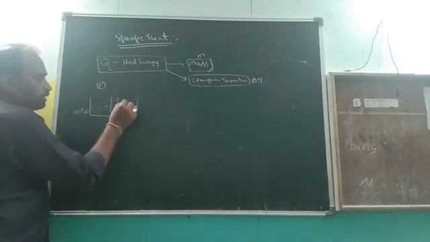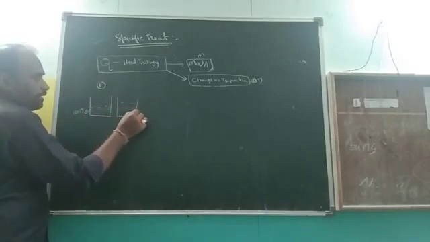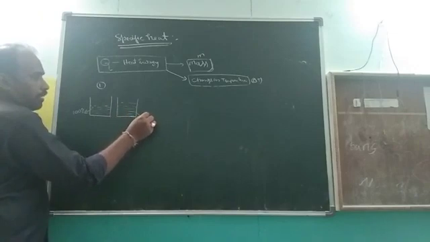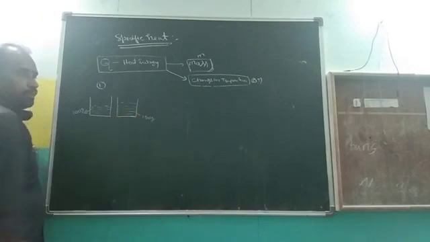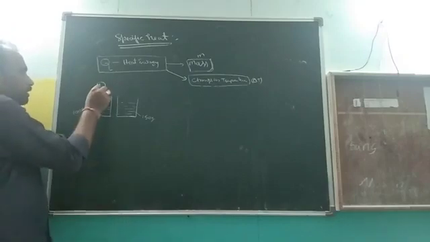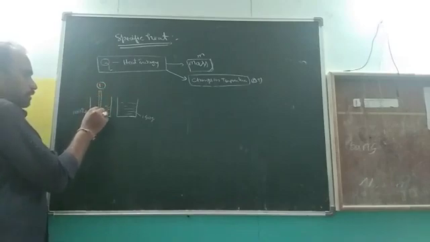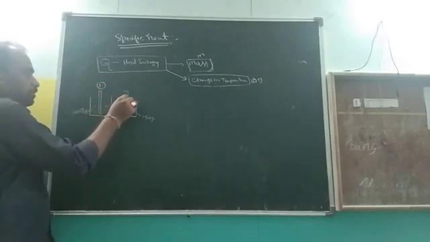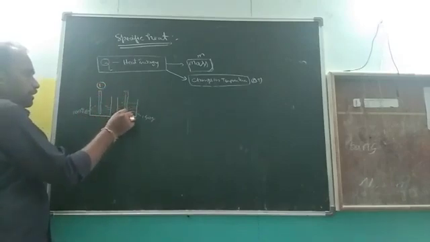In the second container, 150 grams of water. I will keep one thermometer here, and here also I have taken a thermometer.